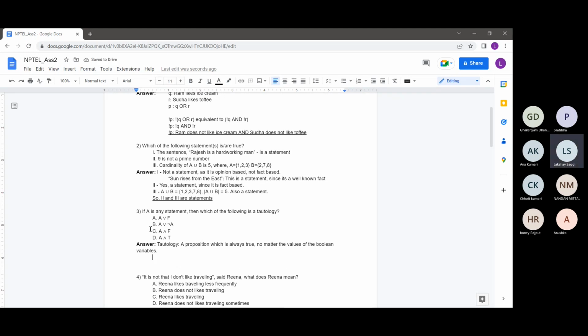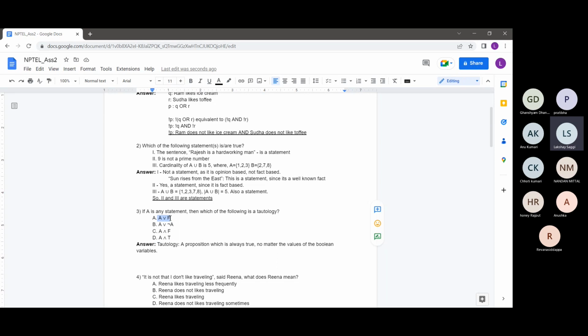So basically here there are four options: A, B, C, D. The first option says A or F. Is this a tautology? This won't be a tautology, since its value is false if A is false.